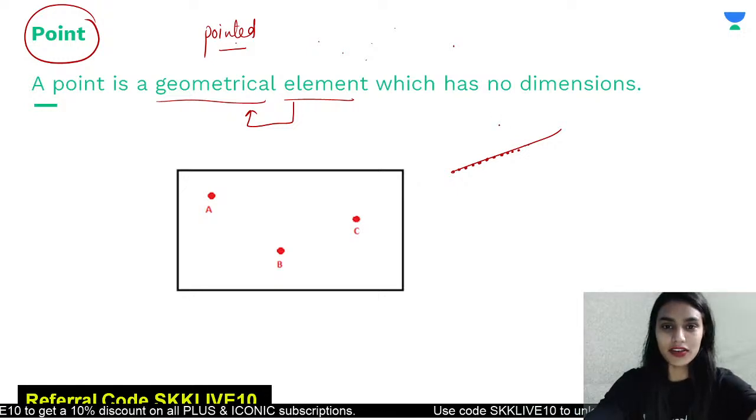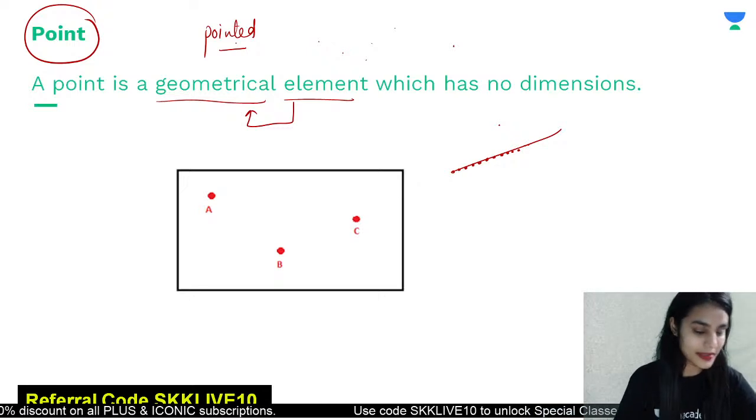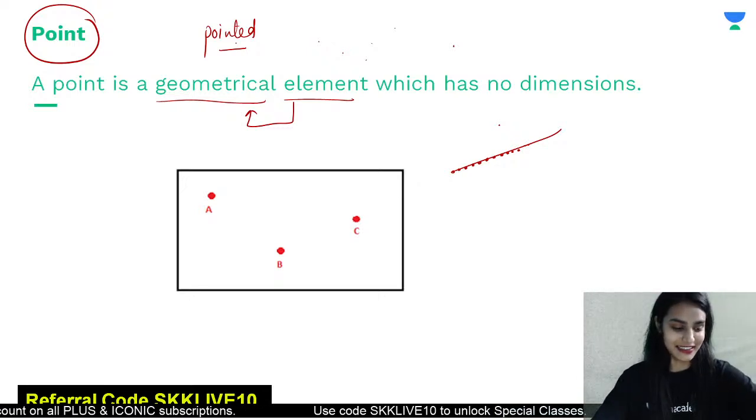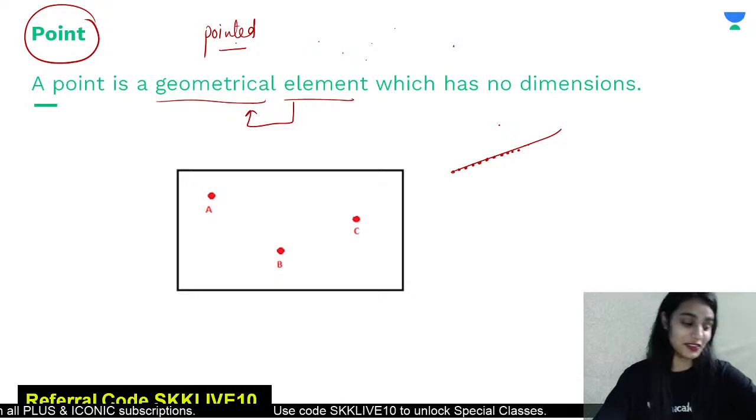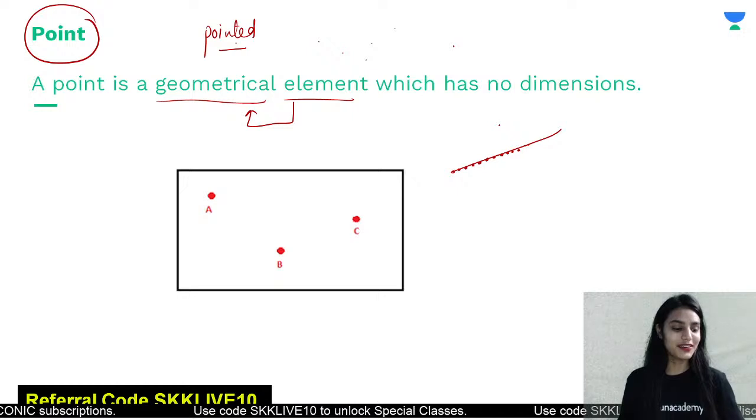One second Harsh, let me adjust my camera. Thanks for this feedback, by the way. Is it better now?